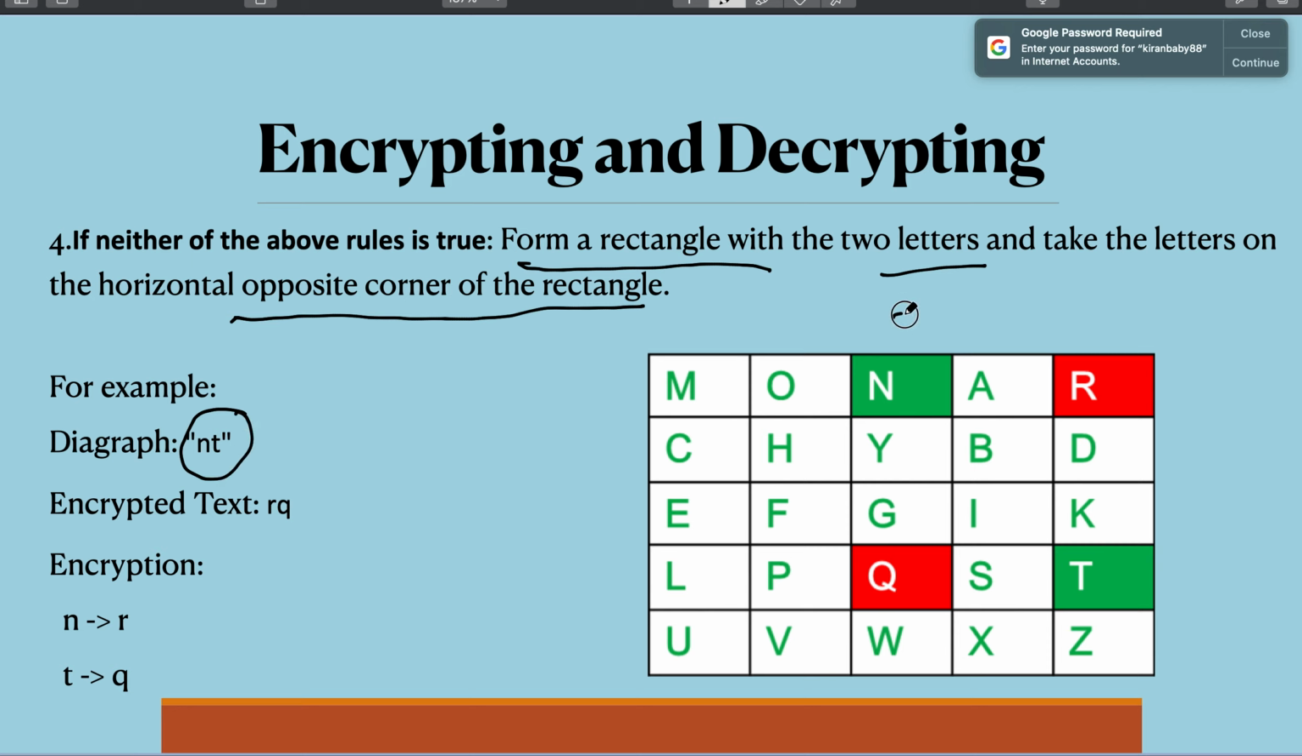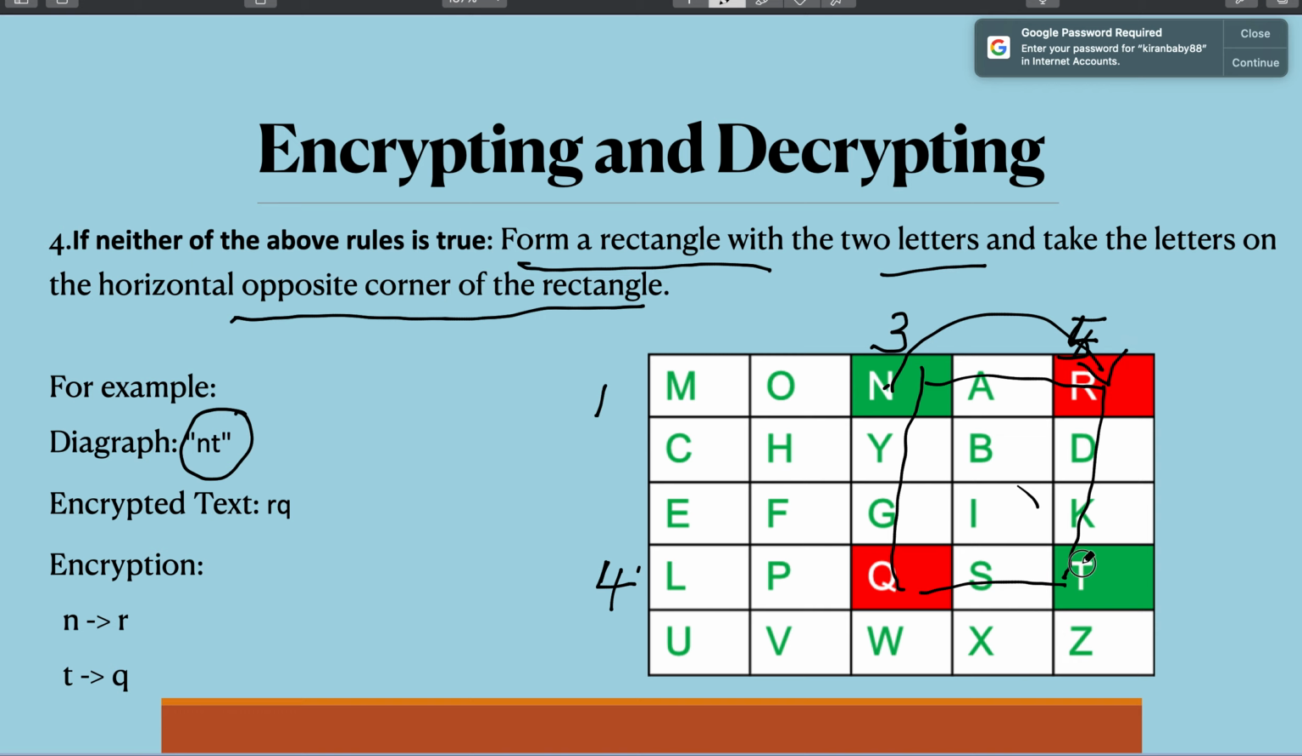N is in the third column and T is in the fifth column. Similarly, N is in the first row and T is in the fourth row. So it is not in the same column or the same row. In that case, you have to draw an imaginary rectangle covering the two letters in that digraph. You drew an imaginary rectangle for N and T, and you have to take the letters that come on the opposite corner of this rectangle. So which is the alphabet that comes on the opposite corner of the rectangle?